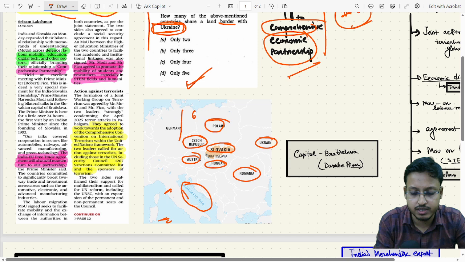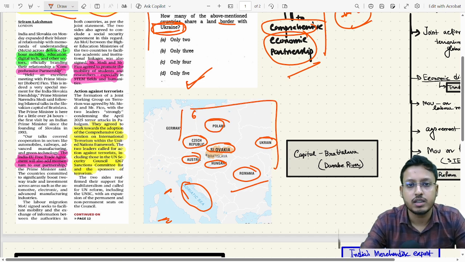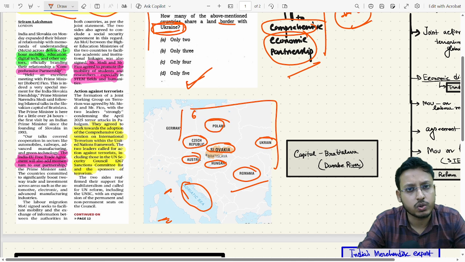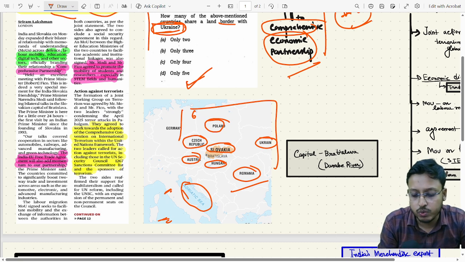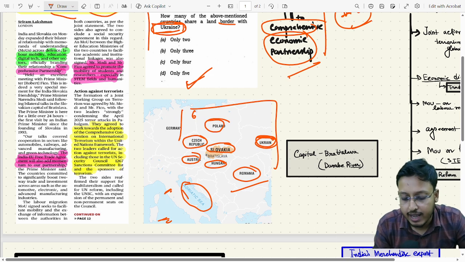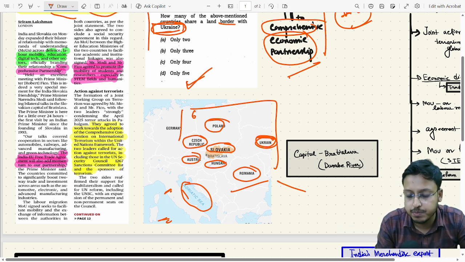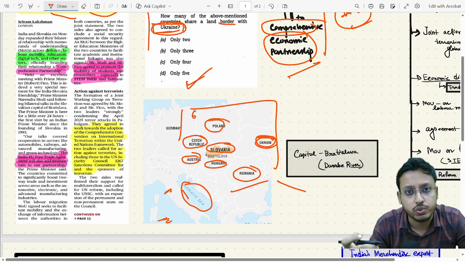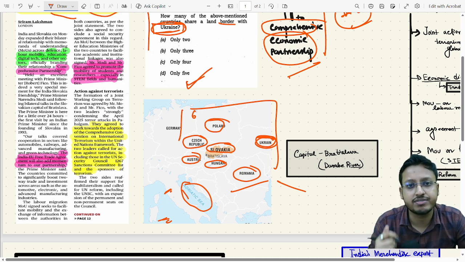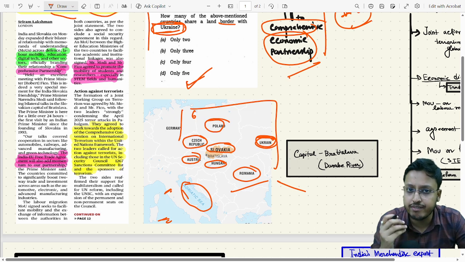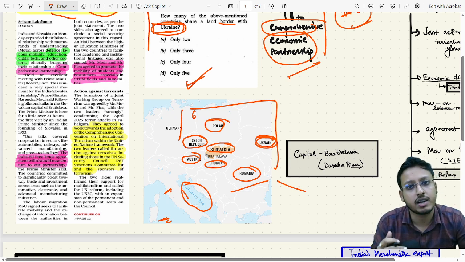So this is important. Do one thing: after this lecture, go to Google or open your atlas and see the location of Slovakia. That is important, and the nearby countries. Also try to actively recall which countries share a border with Ukraine, and also revise that in this position there is the Black Sea, Kerch Strait, Sea of Azov. So also read all these related things. This is the way we can cover the map-related portion. That is very important for the UPSC exam. Every year at least 2 to 3 questions come from maps.